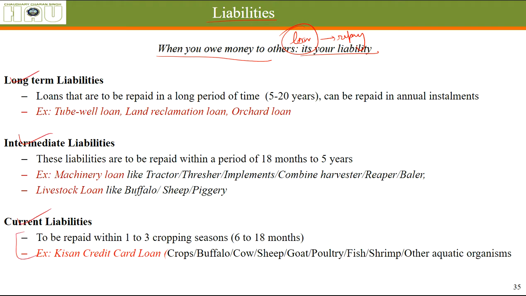We'll go from current. Current liabilities are supposed to be paid within 6 months to 18 months, depending on what kind of crop you got your loan for.